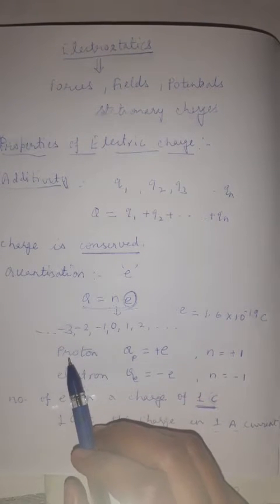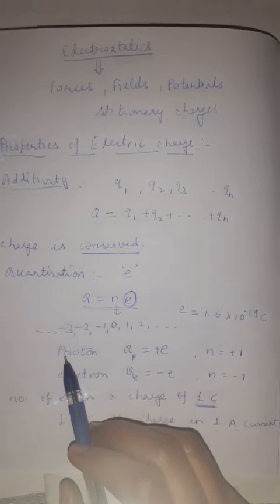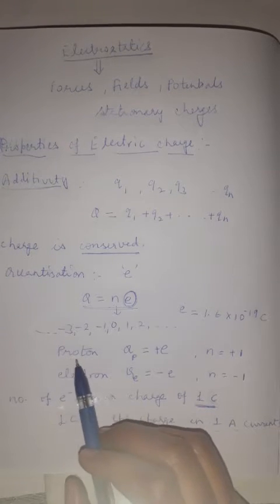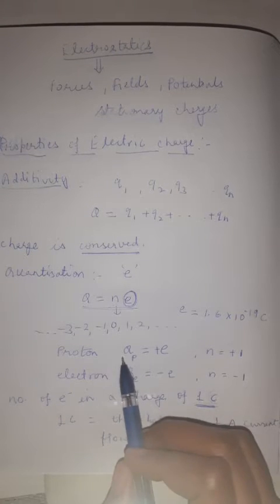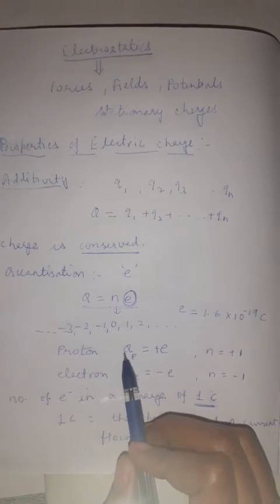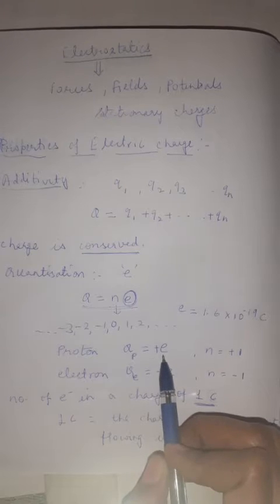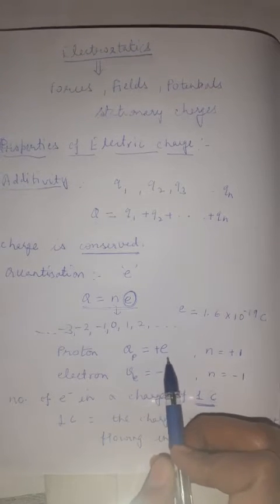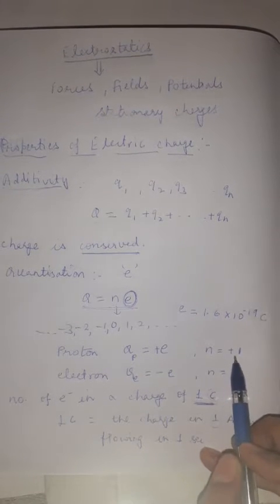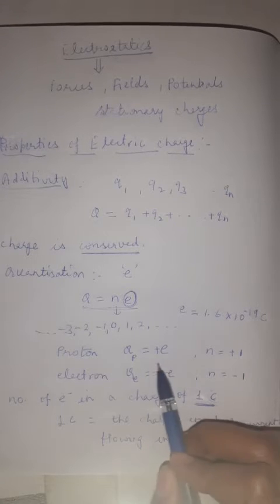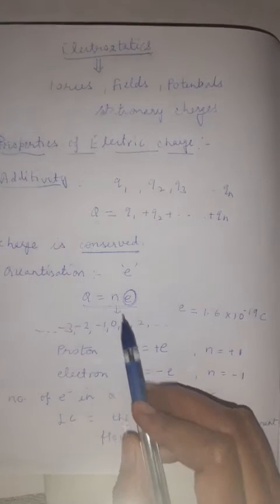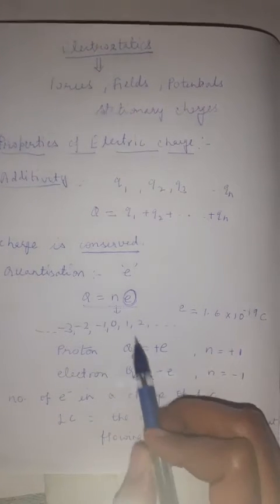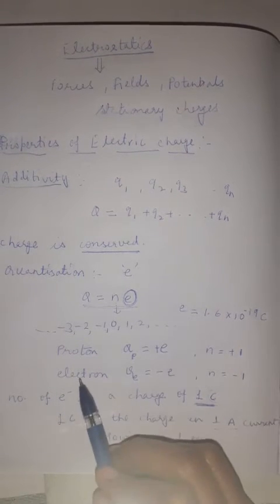For example, if we are talking about the charge on a proton, we know that the charge on a proton is e. So the charge of proton will be equal to +e. Here we have taken the integer as +1. So we have written this Qp in the form of ne, where we have taken n as +1.